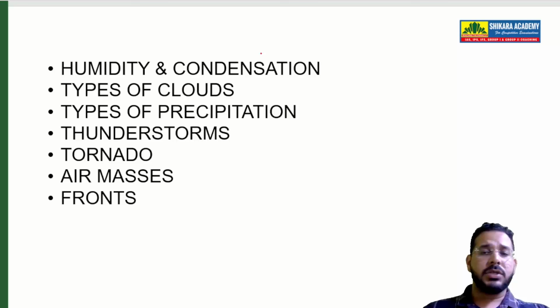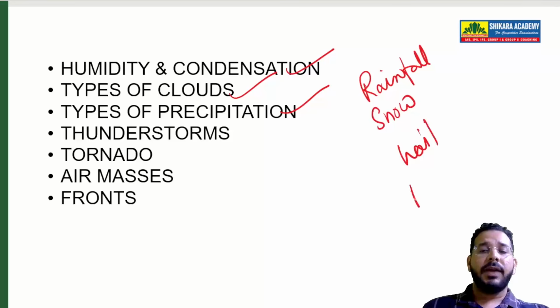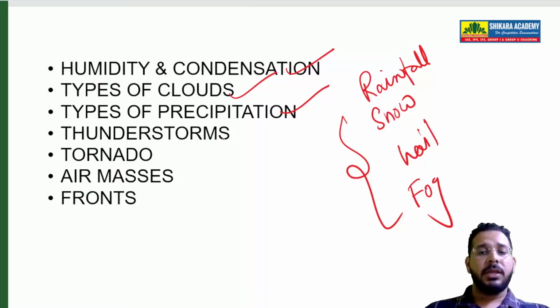In climatology, you also study humidity, different types of clouds, rains, different types of rains. We have rainfall, direct rainfall in the form of water. We have snowfall. We have hailstorms. We have fog. All these are types of what? Precipitation. Then a type of rainfall which is extreme is called thunderstorms, tornado.